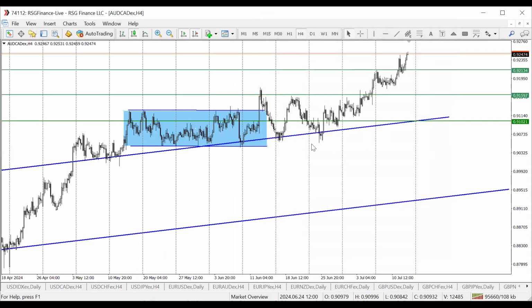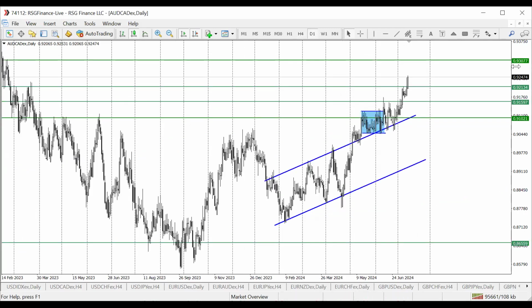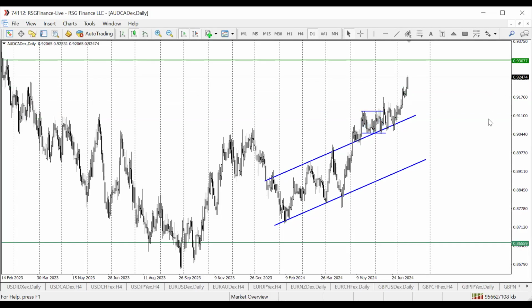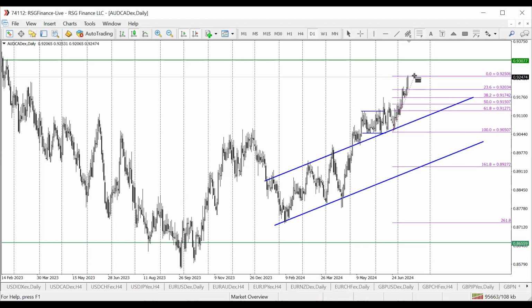All right, so on AUD CAD, so far we've smashed all our key levels, all our targets, 1, 2, 3, and headed into the new target, and that's the 0.9307. So let's take this out just to avoid confusion there. So again, you can see here we had a very nice rally. So it's possible that we could get some retracement before price begins to rally. So this week, I'm not going to be so aggressive just jumping in. I would like to see price break above the fib level. Then I go in.